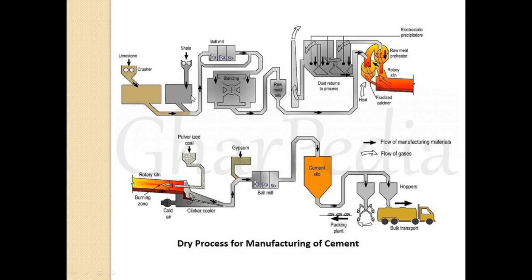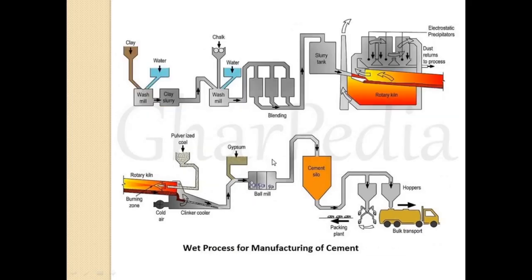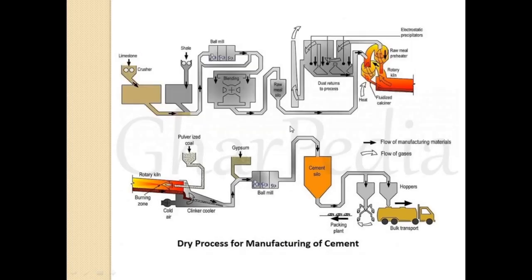Here we do not wash the raw materials. We feed them directly into the rotary kiln. Due to this, the cost is less, or energy consumption is less, as compared to the wet process, but the quality of product formed is better in the wet process. There is no dust there, but here the product quality is not as good as in the wet process, but we generally use the dry process for the manufacturing of cement.